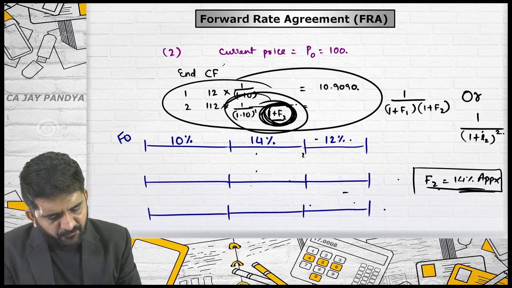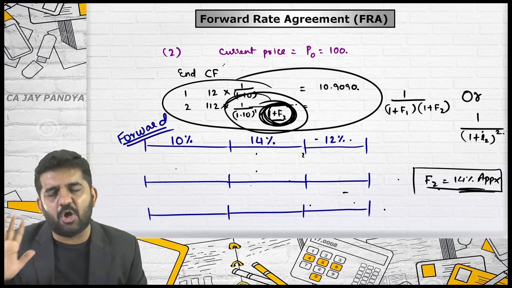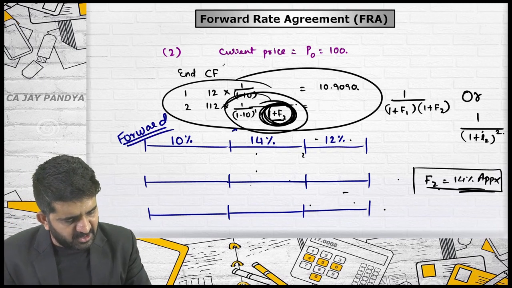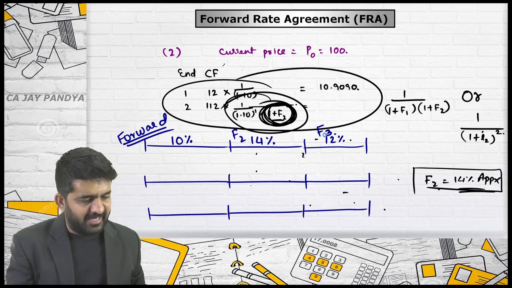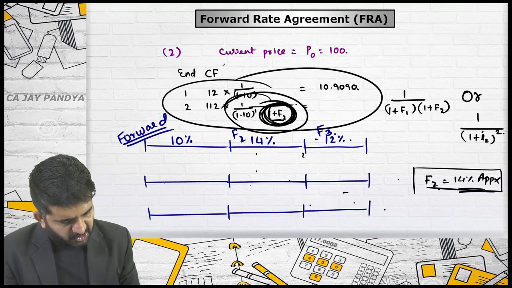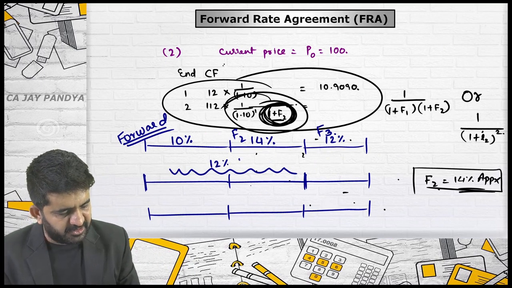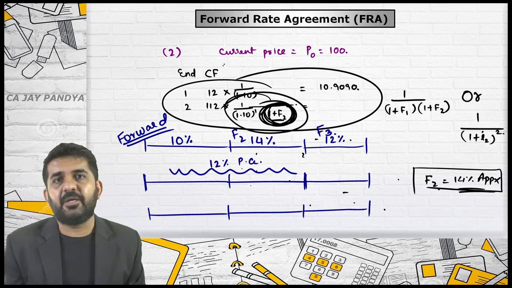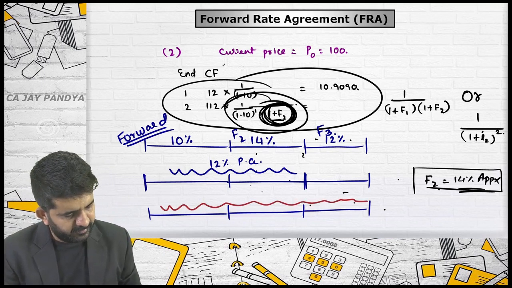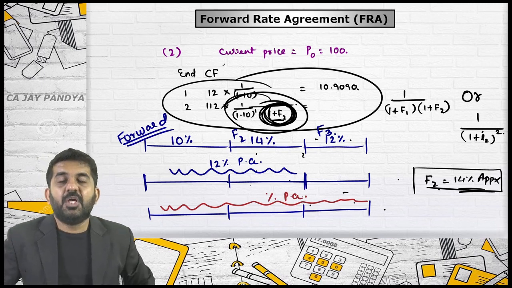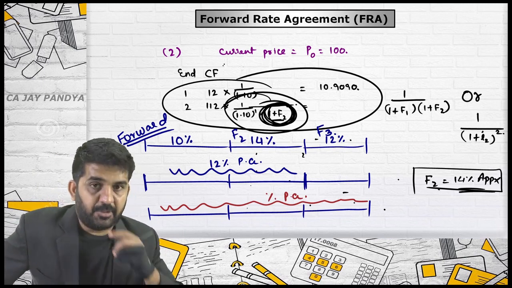These are all forward rates. First year cannot be termed as a forward rate because if you are borrowing money today, normally the rate is not termed as a forward rate. But this is the forward rate of second year. This is the forward rate of third year. One more rate I am having, which is 12% per annum. Starting. Which is this rate? Can anyone tell me? Percentage per annum. If you are borrowing money for a period of 3 years today, what is this rate?